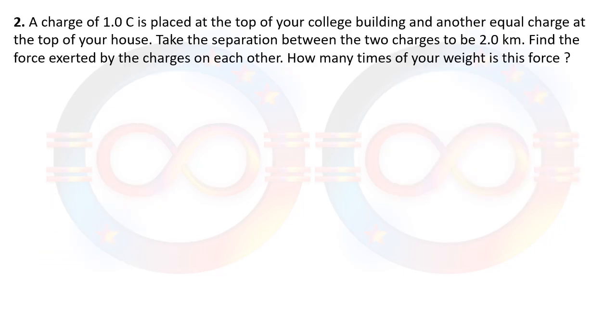Question number 2 says that there are two charges, each having a magnitude of 1 coulomb, placed at two different locations. First, your college building, second one is at your house. And the distance between these two is taken as 2 kilometers. Then we have to calculate the force between these two, and then we have to compare this force with your weight. So let us first consider that a person is standing on a weighing machine having mass 50 kg.